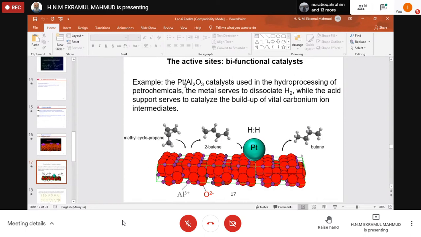Platinum alone is doing some work, and Al2O3 is serving another way. Both combined functions we get from these bifunctional catalysts. This catalyst is used in hydroprocessing of petrochemicals. The metal serves to dissociate hydrogen gas, right?